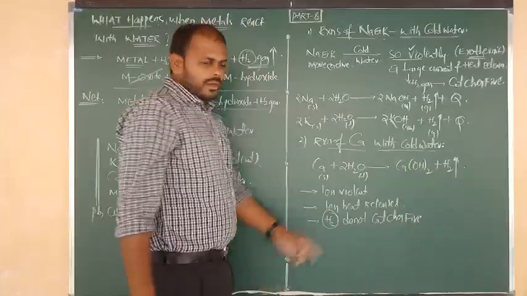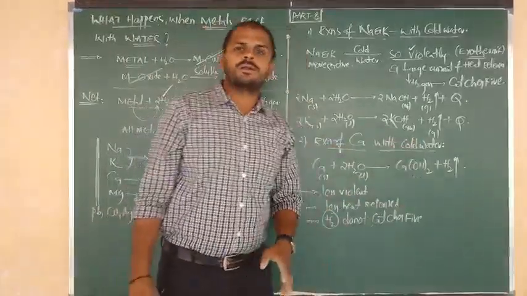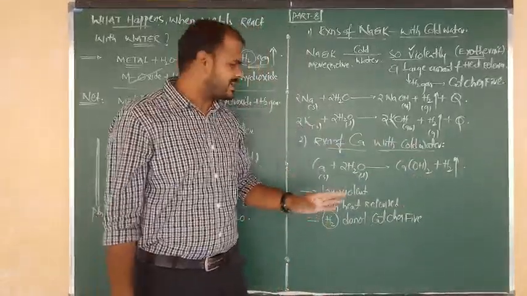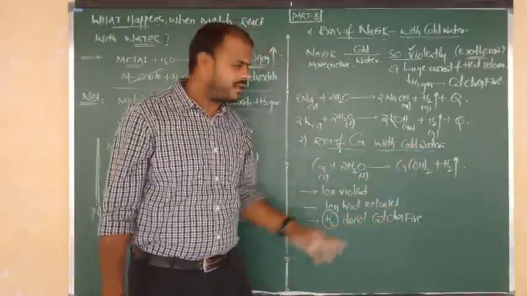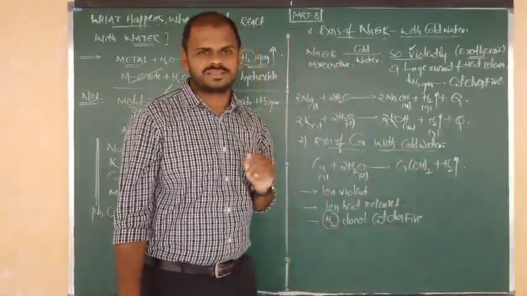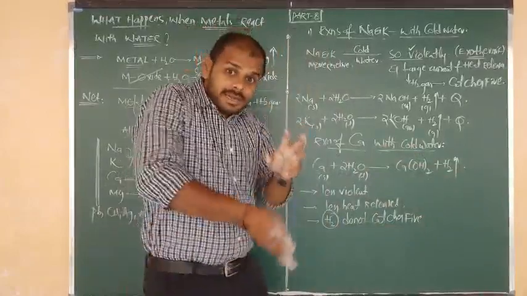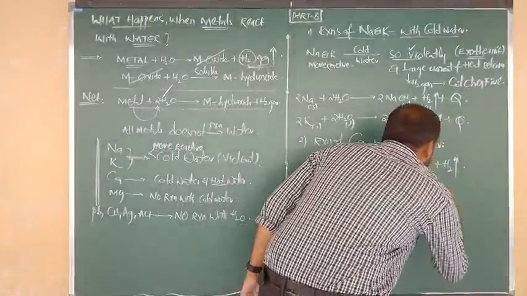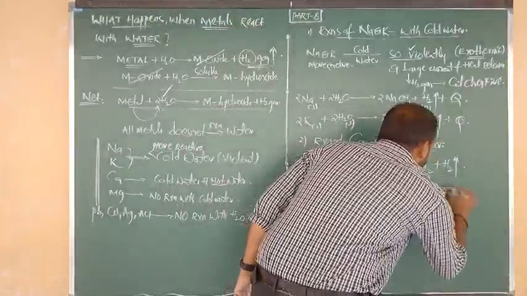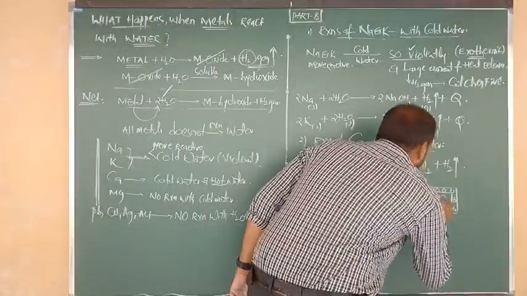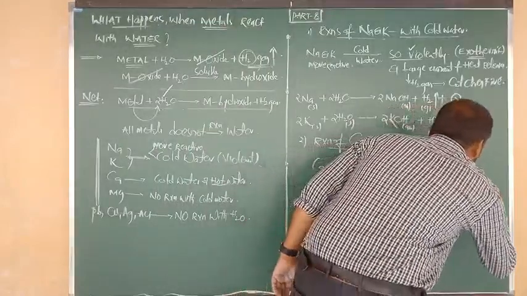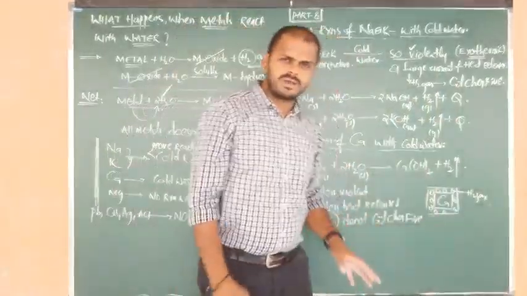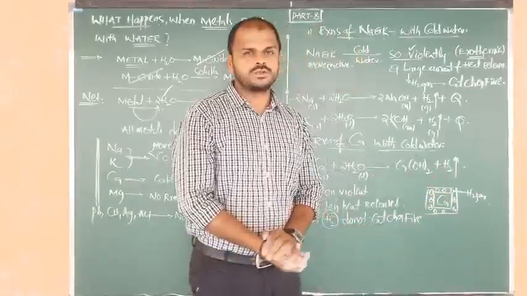In this reaction, when calcium reacts with cold water or hot water, whatever that may be, calcium changes into calcium hydroxide and the liberated gas is H2 gas. Such released H2 gas reaches the surface of the metal and sticks to the surface of the metal. When calcium reacts with water, it changes into calcium hydroxide and hydrogen gas is released.